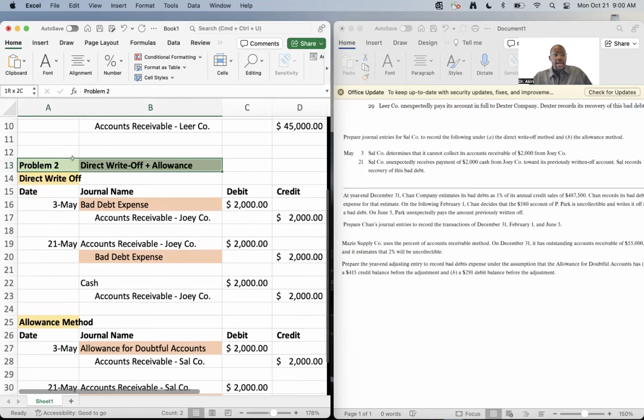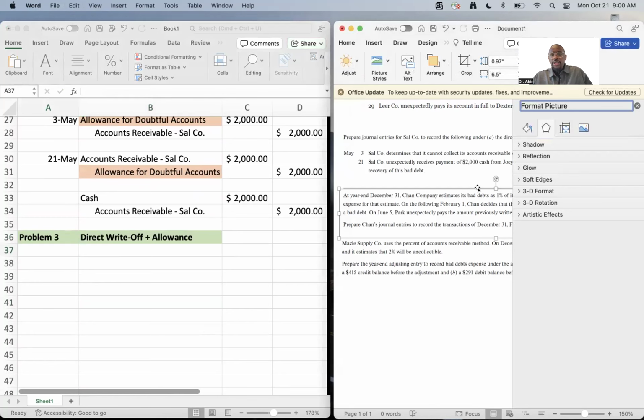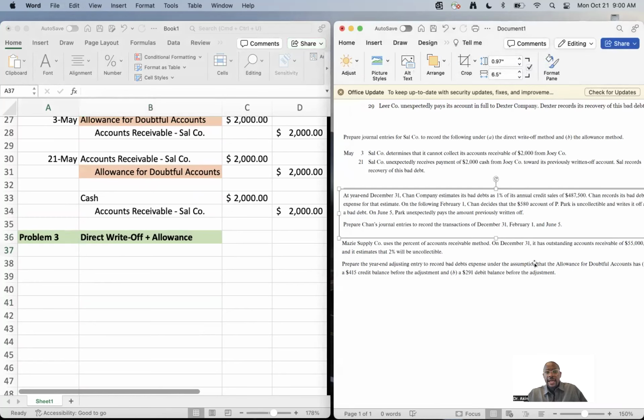So let's go to the third problem. In this problem, we're going to look at very, very interesting stuff. Remember we said, hey, there are two perspectives for writing off bad debt. Perspective number one is the individual level. So that's the first two problems that we just did. But then you can also write off bad debt from a financial statement level. So that's what we want to look at.